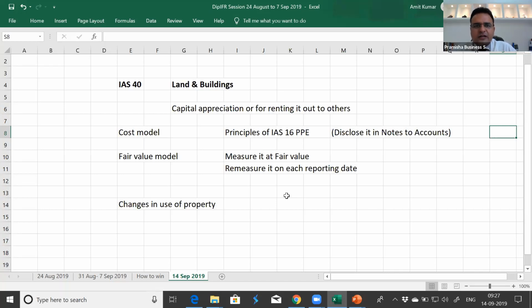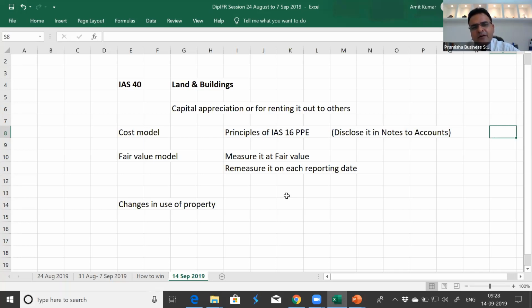So in IS 40 investment property, if we have been valuing investment property at cost model, and if we decide to change to the fair value model, there is no chance to go back, because we'll never be able to prove that the cost model gives a fair representation. So these are the catches we need to follow.